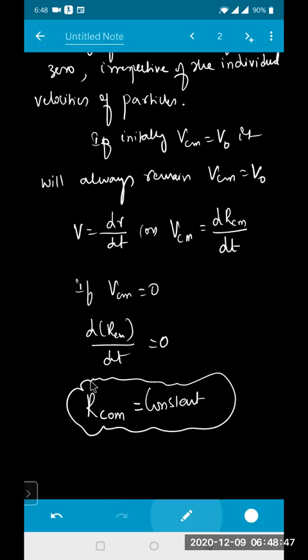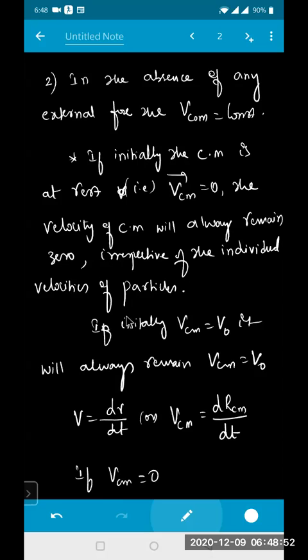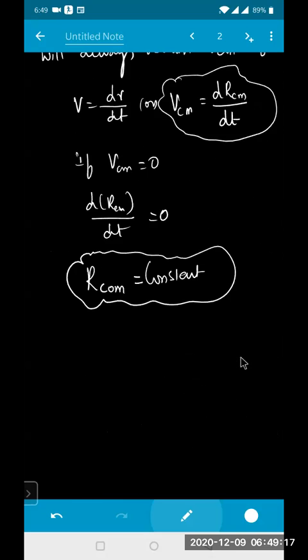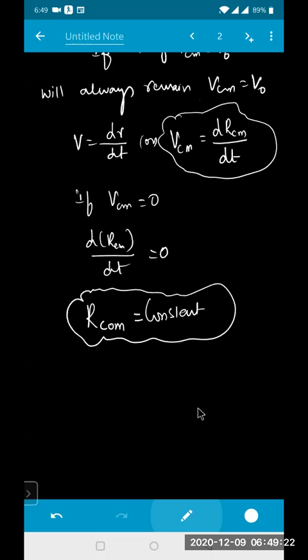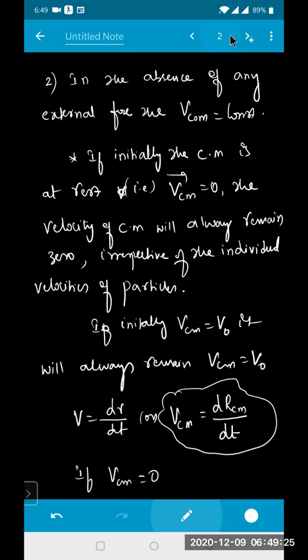This is a very important point for the competitive examinations. But the second conclusion: in the absence of any external force, if the velocity of center of mass is constant, that means if initially the center of mass is at rest, then the velocity of center of mass will always remain 0. If initially the center of mass has V naught, then it will always remain V naught only. If VCM is equal to 0, then RCM is the position vector, so the position of the center of mass should always remain constant. That is my second conclusion from the given condition.